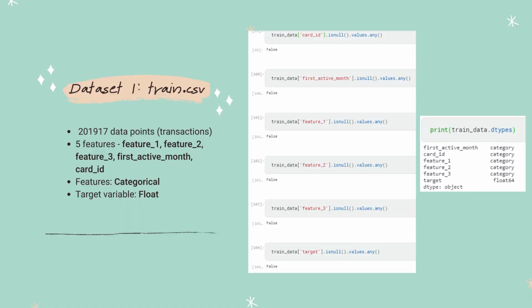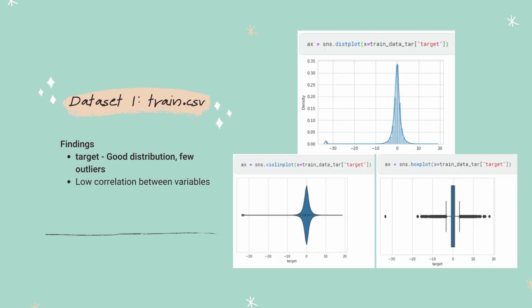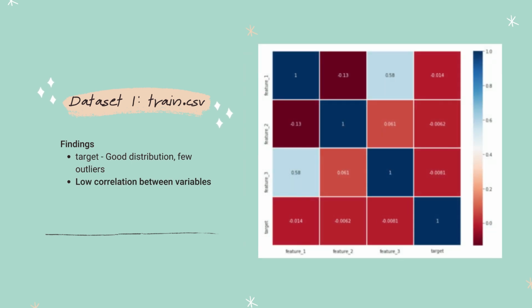In the training set, there are over 200,000 data points and 5 features, of which 3 are anonymous. The features are categorical while the target variable is a float. One finding is the presence of outliers in the target variable, despite it following a good distribution. Another finding is the low correlation between the anonymous features.